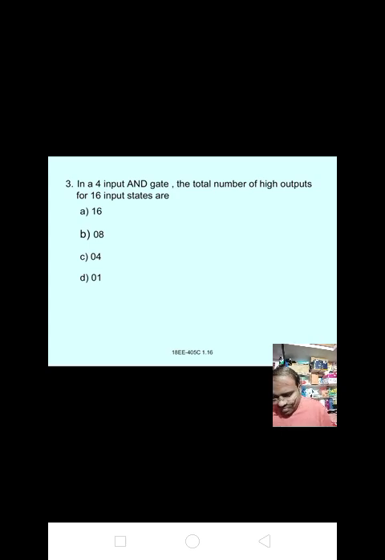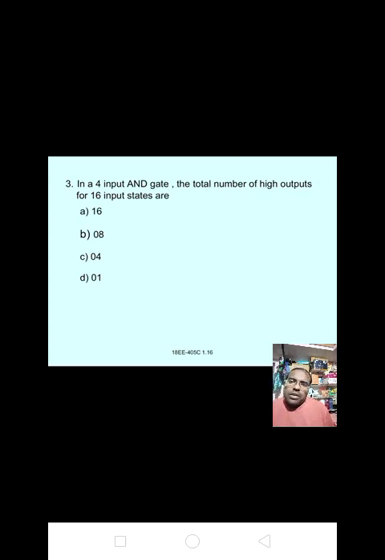We get Y equal to A into B into C into D, that is Y equal to 0 for all of them, and only for 1 1 1 1 we get 1.